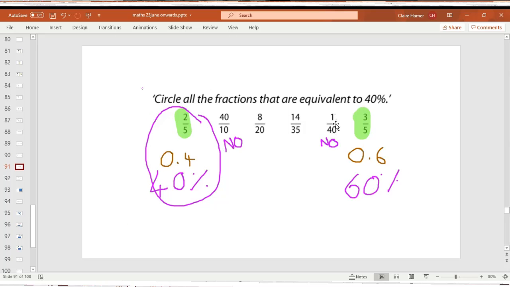I've crossed 1/40th out. Using my logic, as I said before, it's nowhere near halfway. Tell me why I've crossed this one out. Why would I say no to 40/10? Why? It's got a 40. Why have I said no?